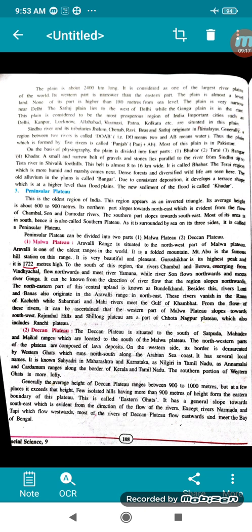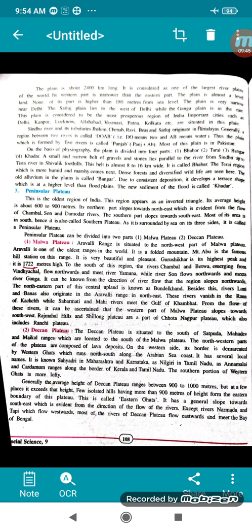Now we'll see the next page. The plain is about 2400 kilometers long. It is considered one of the largest river plains of the world. Its western part is narrower than the eastern part. The plain is almost level land. This land is plain, perfectly flat, and it is a part which is 180 meters above sea level.